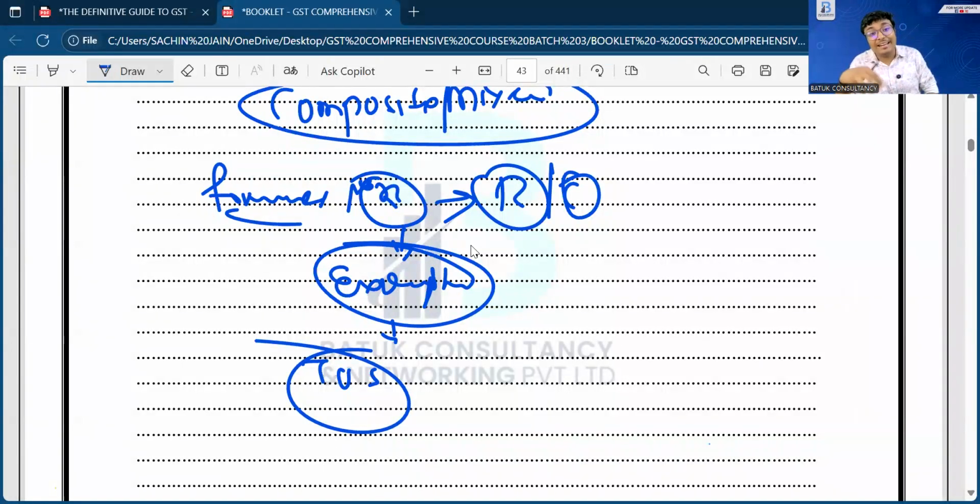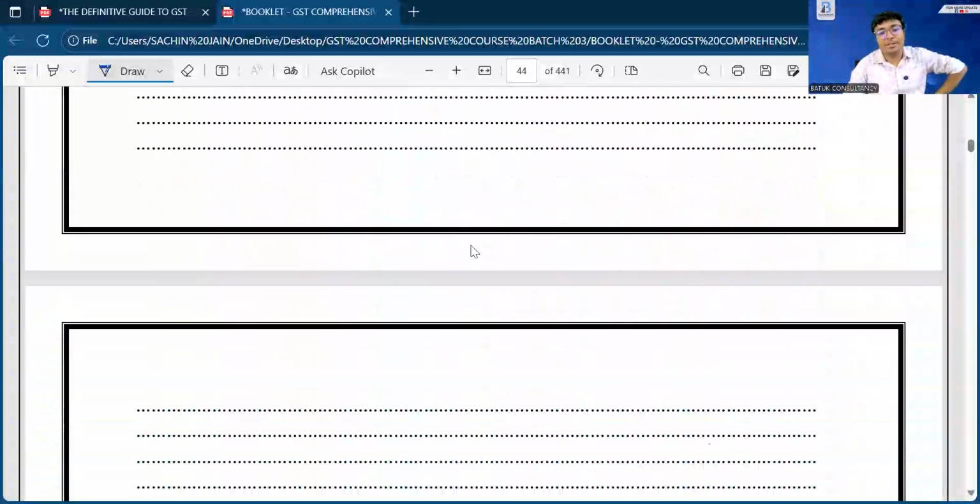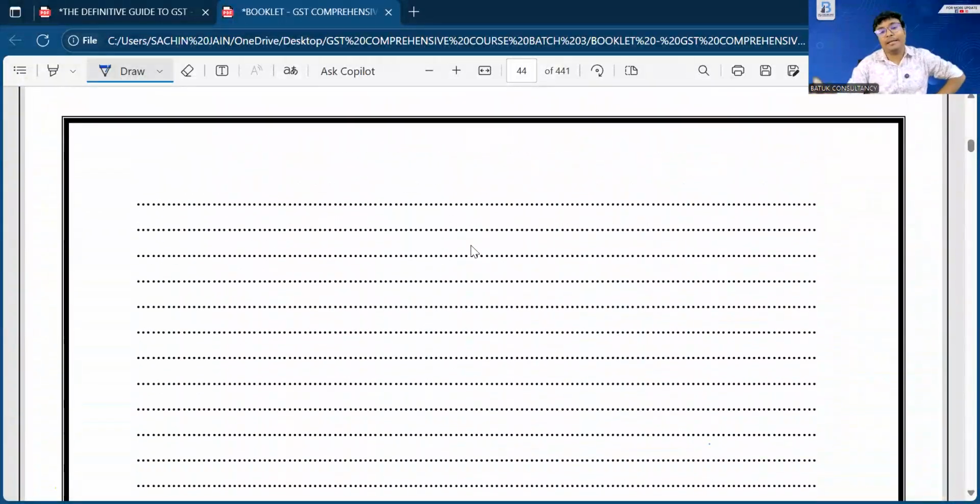Because if you have decided the value of supply wrongly, the departmental authority may come up in future that, sir, at that time you have decided the value 1 lakh rupees, but as per the provision the value should be 1,50,000 rupees. So on 50,000 rupees pay interest, penalty and tax. That will be a situation which will be very critical for all of us. Okay. So we should learn the concepts of value of supply, and we'll discuss this value of supply in a very practical way.